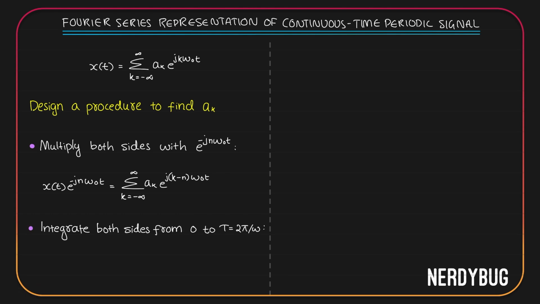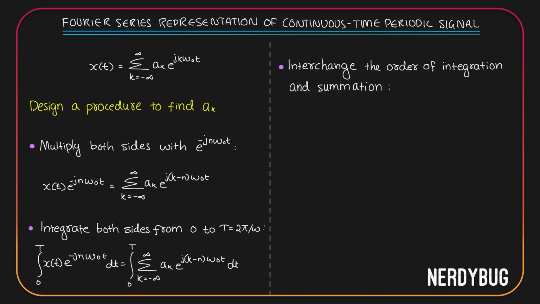The next step we have to do here is to integrate both sides of this equation from 0 to T, where T is 2 pi by omega. If we do that, we'll get something like this. I have integrated both sides of the equation from 0 to T. The next thing we need to do is interchange the order of integration and summation. If you look at the right hand side of this equation, we can see there is integration and summation.